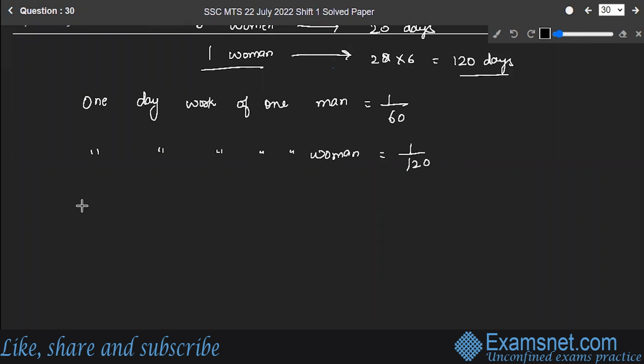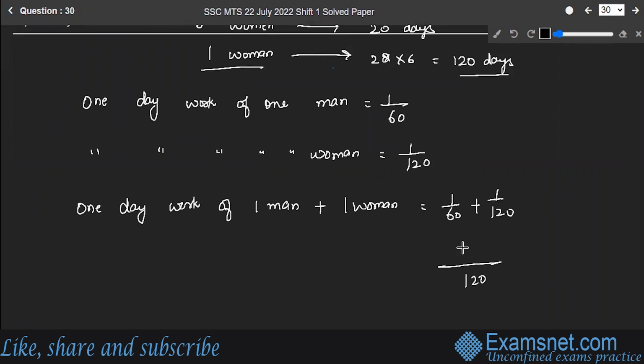If they work together, 1 day work of one man plus one woman is equal to 1 by 60 plus 1 by 120. The LCM will be 120 only. 2 plus 1 is equal to 3 by 120, which gives you 1 by 40.